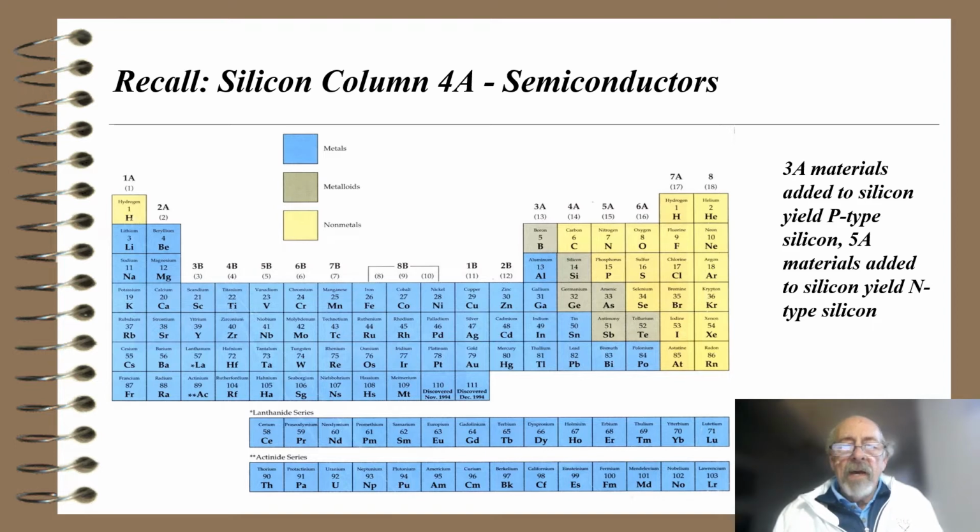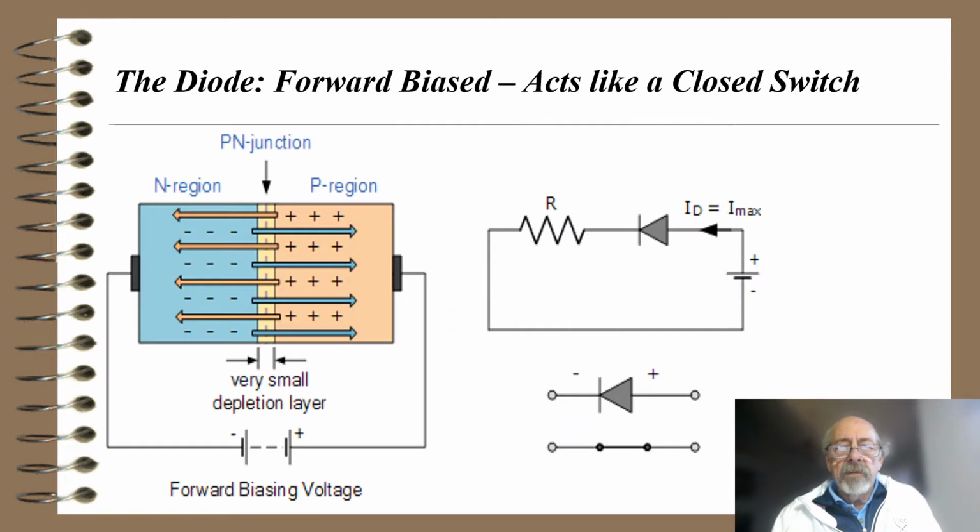And silicon by itself, if it's pure silicon, doesn't conduct very well at all. If we dope these things, it turns out they become semiconductors.